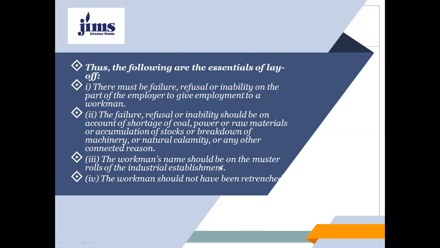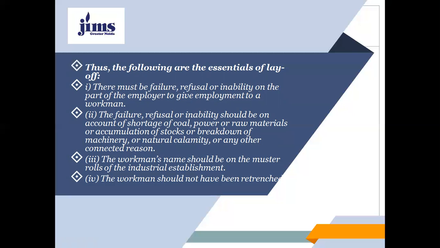There must be failure, refusal, or inability on the part of the employer to give employment to a workman. This failure, refusal, or inability should be on account of the shortage of coal, power, or raw materials, or accumulation of stocks, or breakdown of machinery, or natural calamity, or any other reason connected to that.